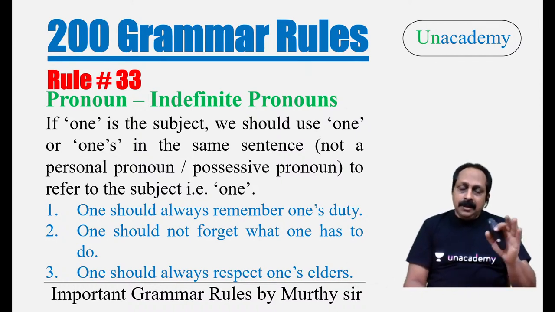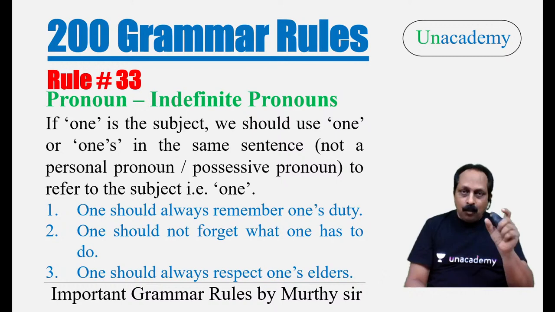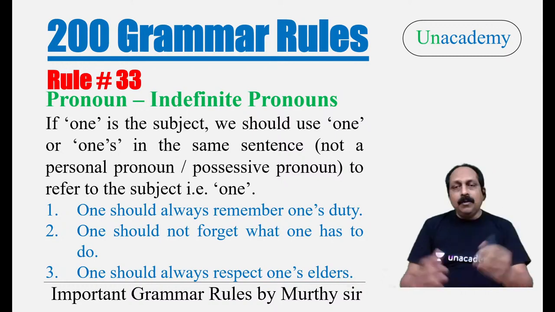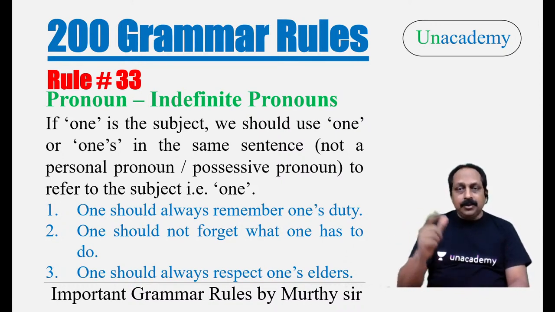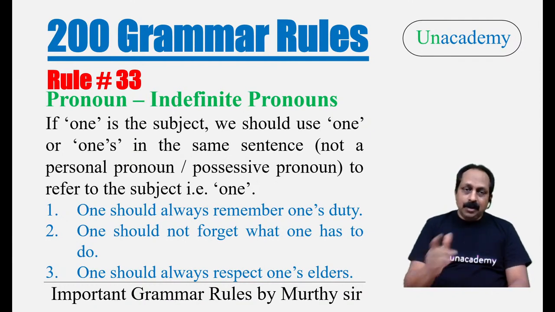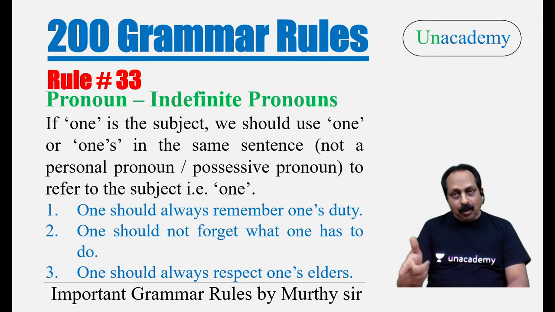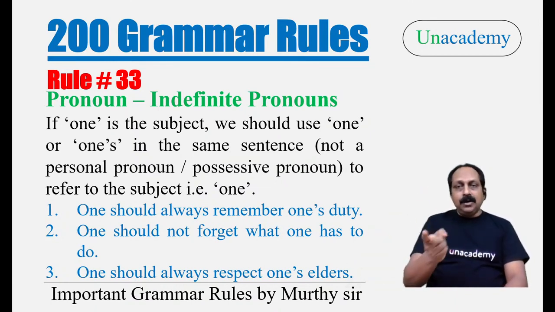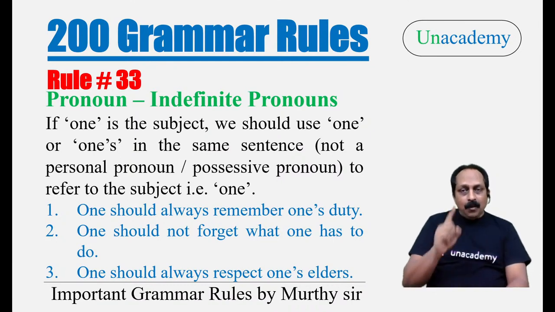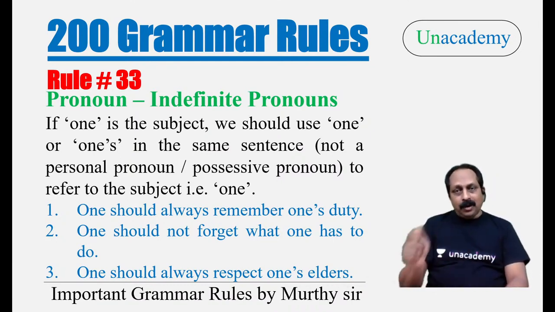I'll try to simplify that. Imagine in a sentence, the indefinite pronoun one is a subject. A lot of people, when they want to refer to the subject one, either use a personal pronoun or a possessive pronoun. You cannot use that. Look at the first example. One should always remember. Now, what is the subject of this sentence? One. Then in the same sentence or in the same clause, we should use either one or once to refer to the subject one.